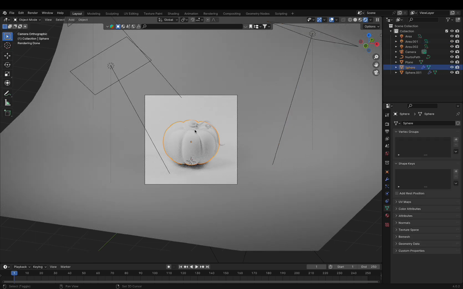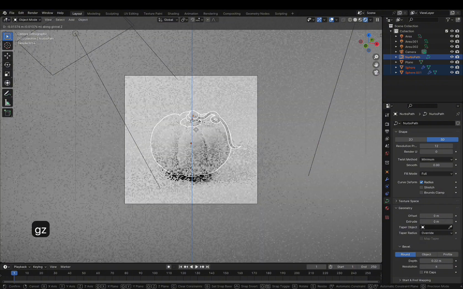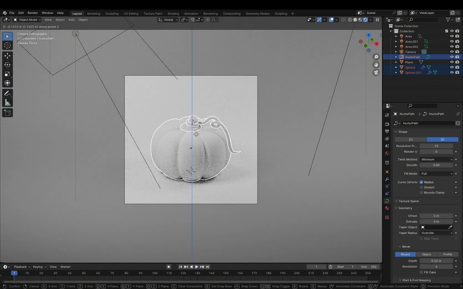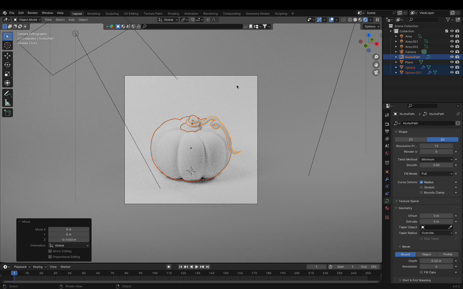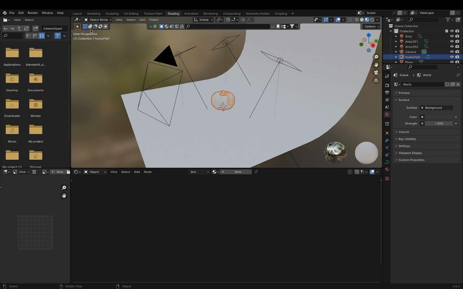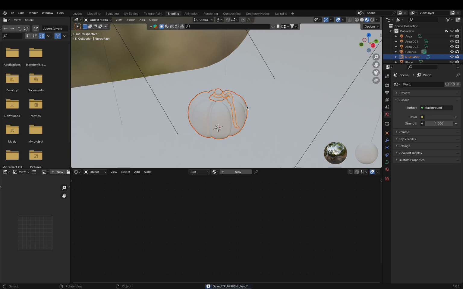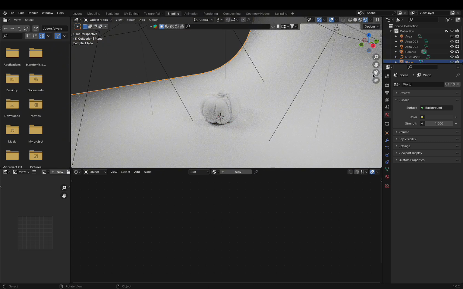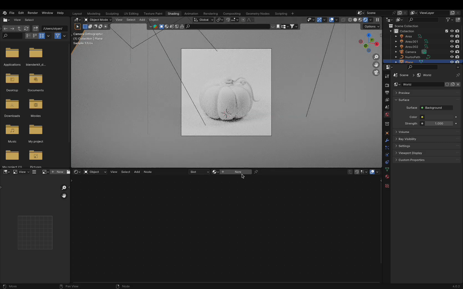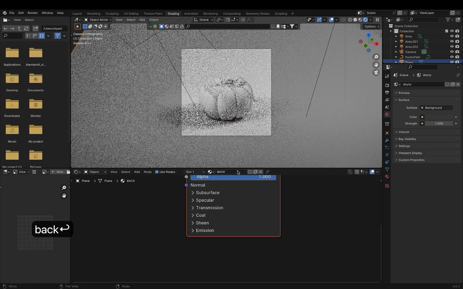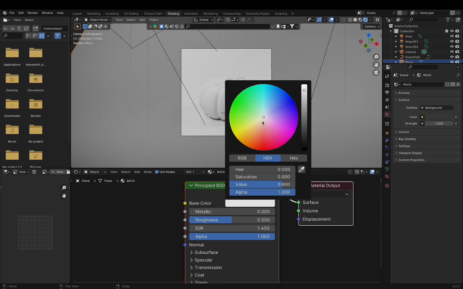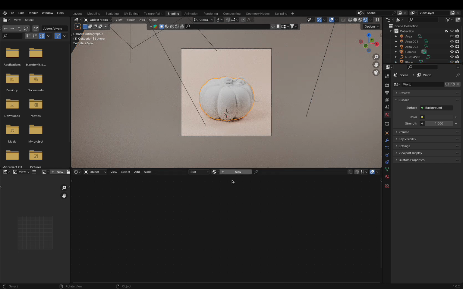Now, select our pumpkin and lower it a bit. Next, switch to shading. First, let's apply a background material. Something like this. Select our pumpkin.